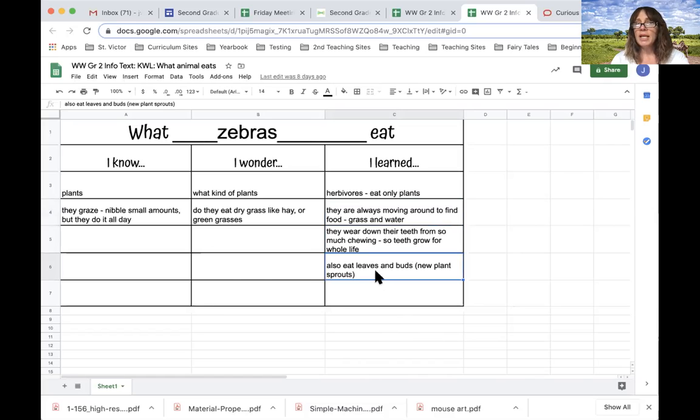And then just like in our narwhal paragraph, it said they also eat shrimp and squid. I found out mine also eat leaves and buds, like new sprouts from plants. All right, so there is my data, and now I'm ready to do some typing. I'm going to type a paragraph.